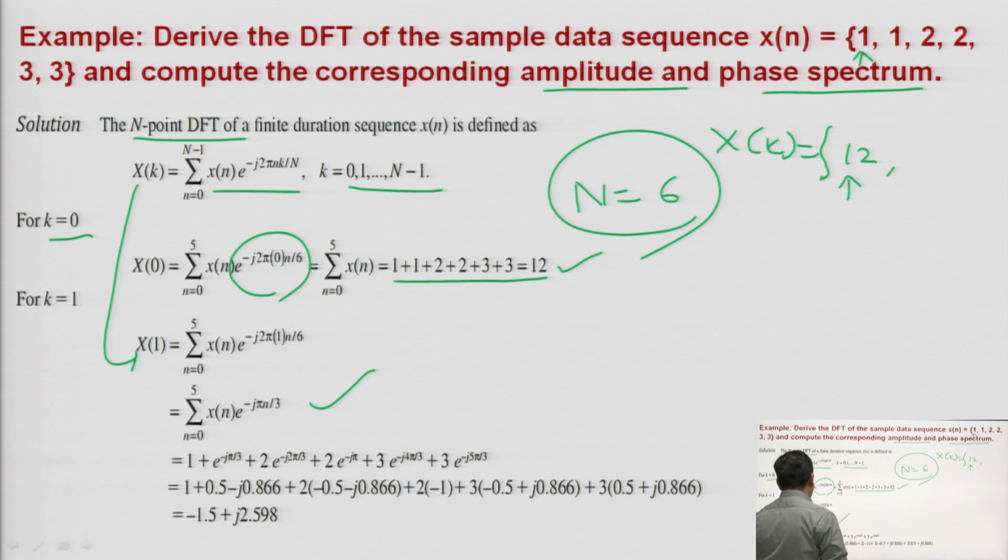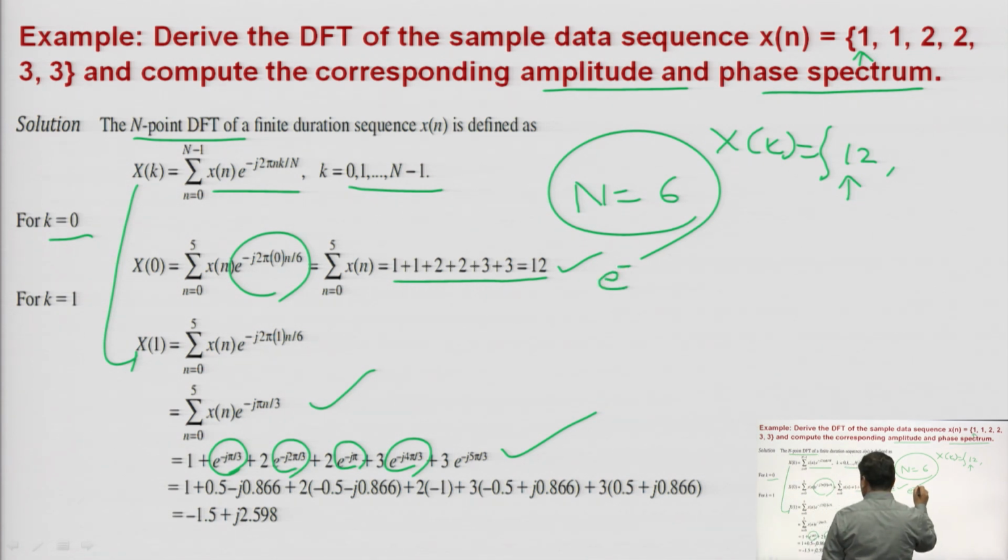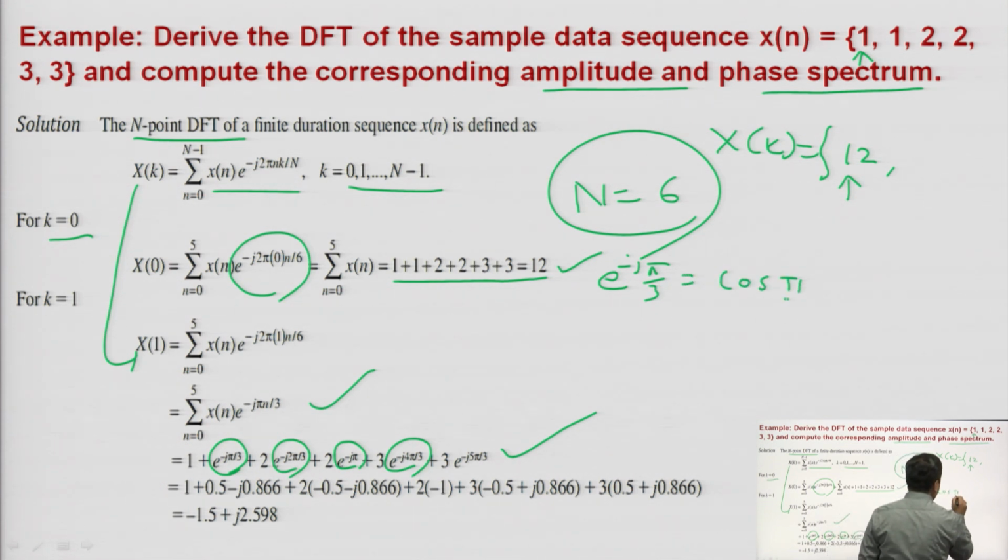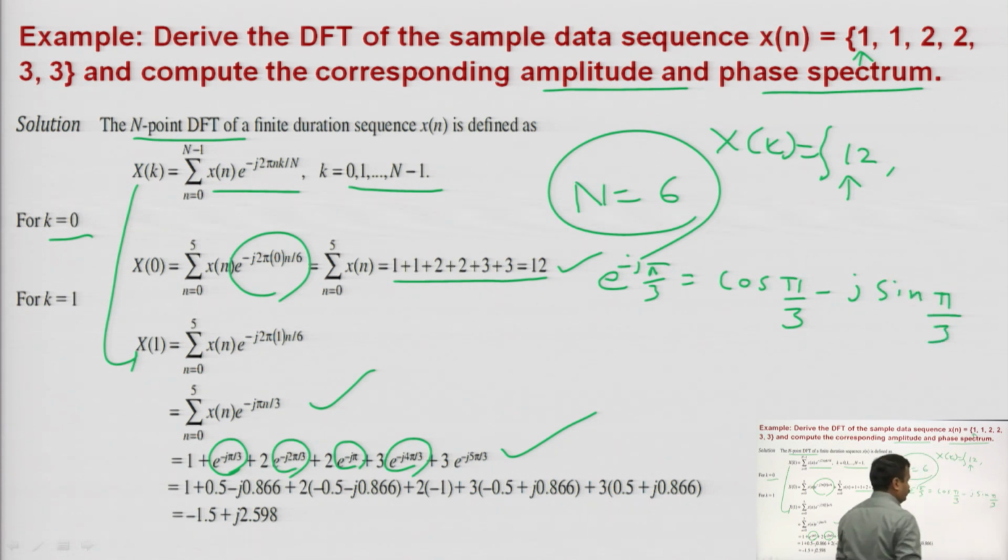Now, again you have to put the values here, like 1 plus this, n is equal to 0, n is equal to 1, 2, 3, 4, 5, you will get this one. Now, you have to solve this value, e to the power this. If you want to calculate e to the power minus j pi by 3, it will be cos pi by 3 minus j sin pi by 3. Pi by 3 means 60 degrees, cos 60 and sin 60. You know cos 60 is 1 upon 2 and sin 60 is root 3 by 2.